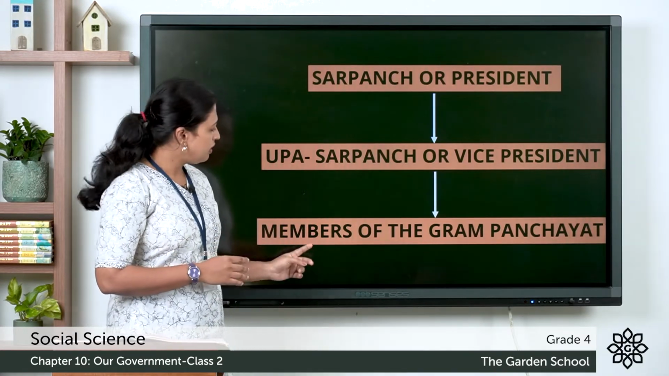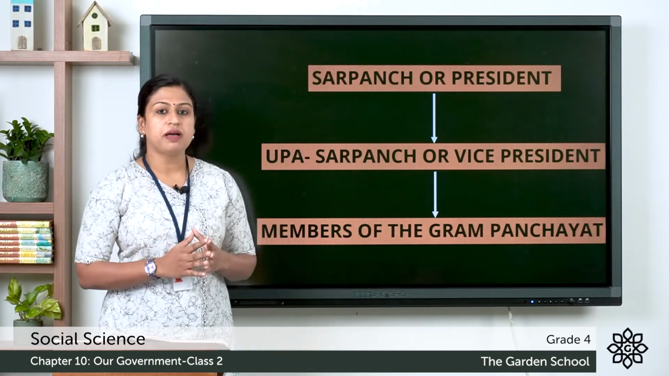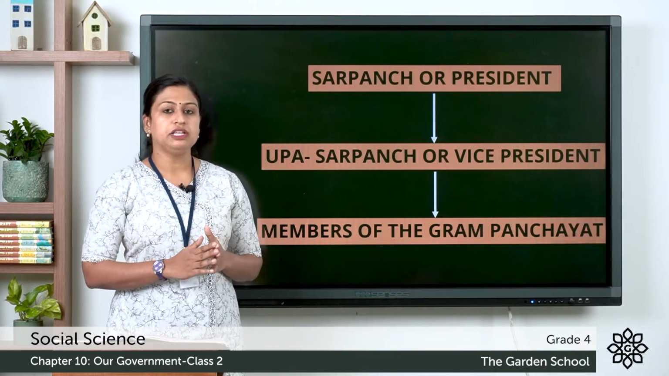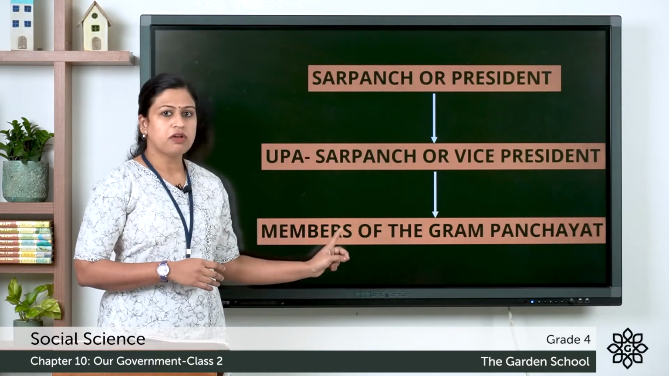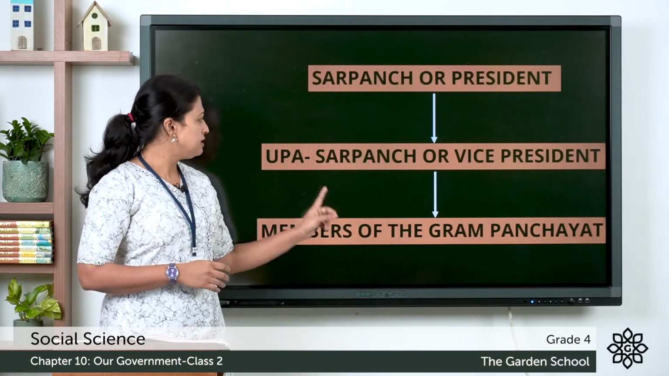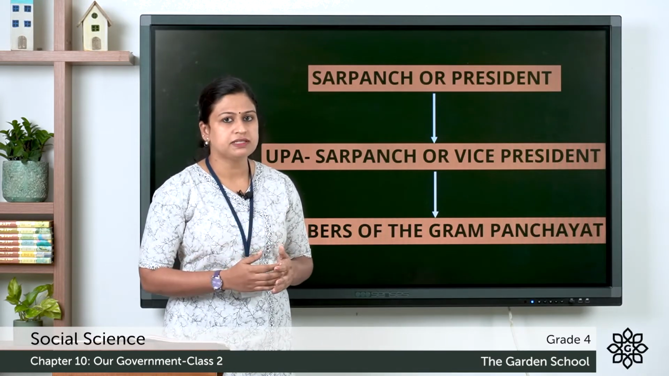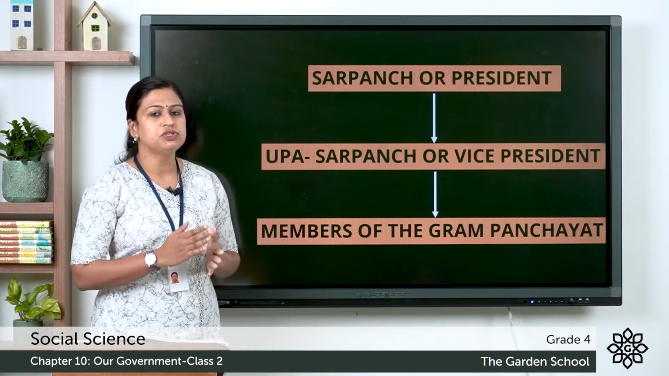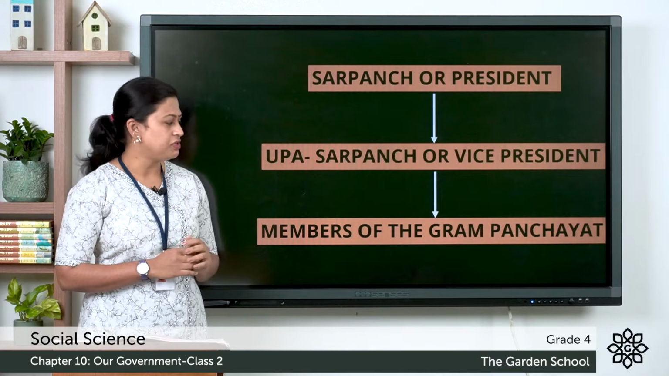You can see here the members of the Gram Panchayat, and they are chosen by the people of that particular village, and every village has its own Gram Panchayat. Among the members of the Gram Panchayat, they elect Up Sarpanch, which is also known as Vice President, and the head of the Gram Panchayat is Sarpanch or the President. So, this is the structure of Gram Panchayat.